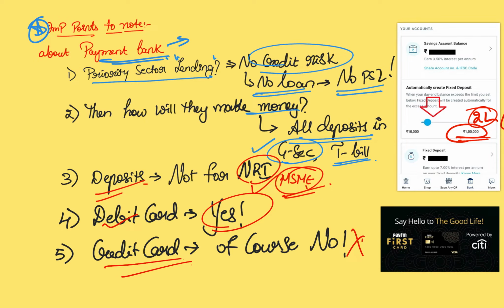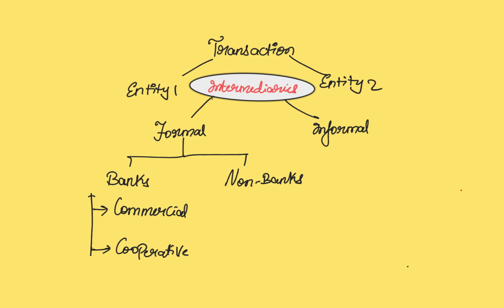Credit cards are not allowed. As you can see in this, the Paytm First credit card is actually powered by Citibank. It is just acting as an agent because of the existing network it has in tier 2 and tier 3 cities. So we have discussed the commercial banks, the kinds of commercial banks, and now we'll be moving over